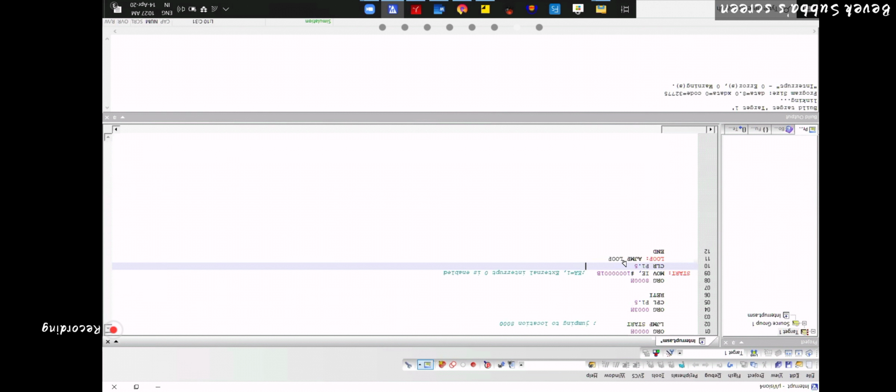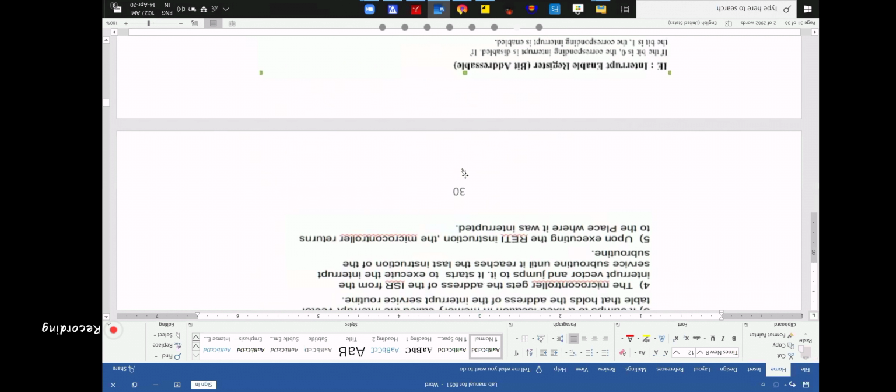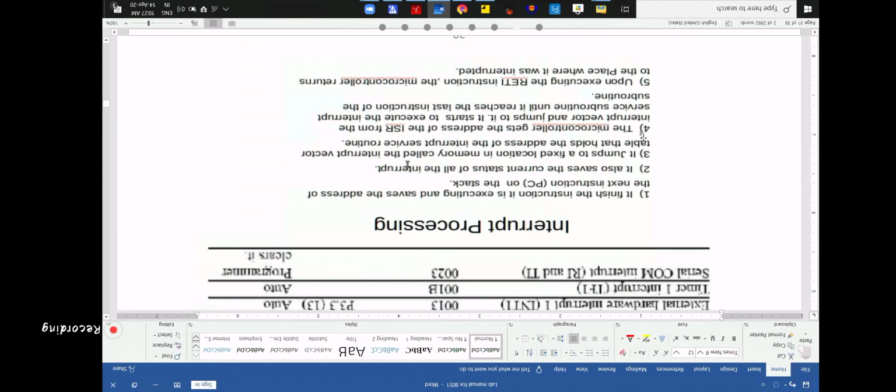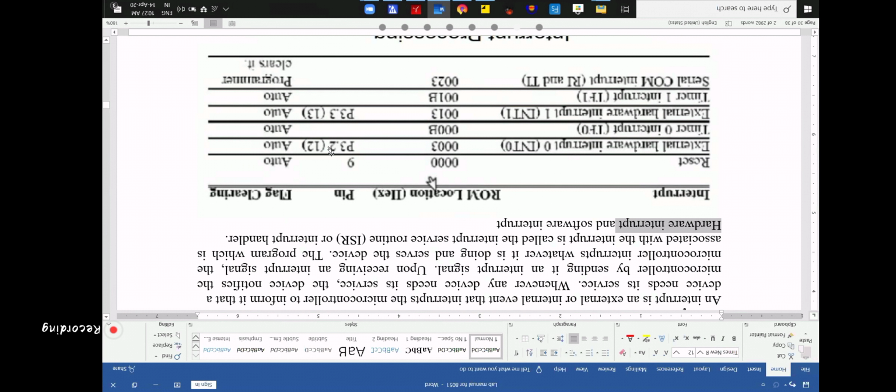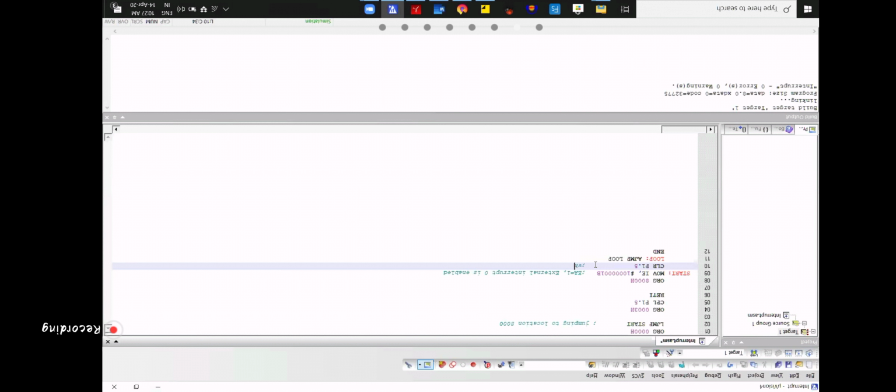IE equal to 1 means external interrupt 0, that means pin number 3.2. Which one is external interrupt 0? External interrupt 0 is pin 3.2. I'll write: when pin 2 of port 3 is 1, at that time P1.5 will be equal to 0.